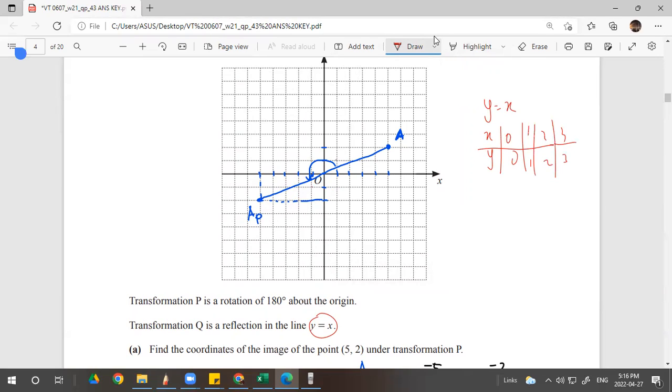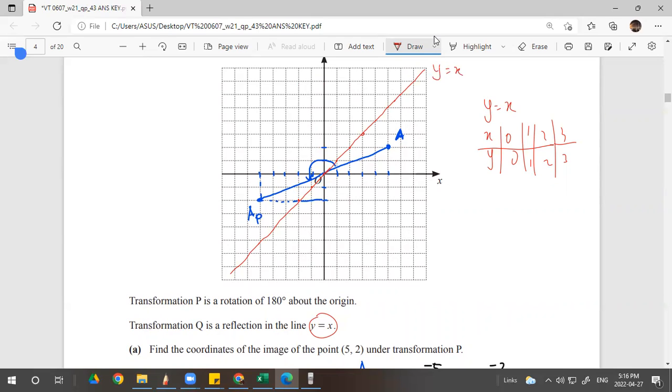Because y equals x, every y has the same value as x. So this, this, and so on. Okay, you can draw the line. Make it as neat as possible, girls. Okay, it is not neat, but at least it is okay and not too bad, right? So this is the line y equals x.